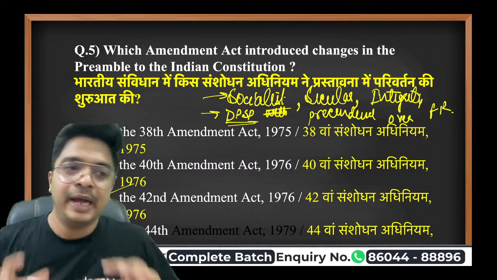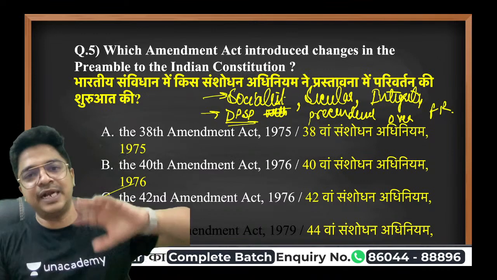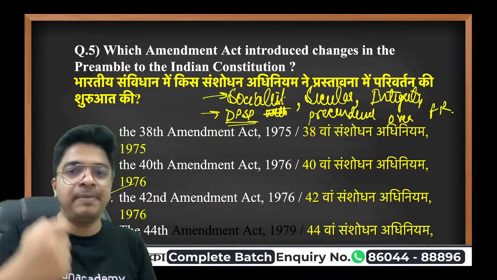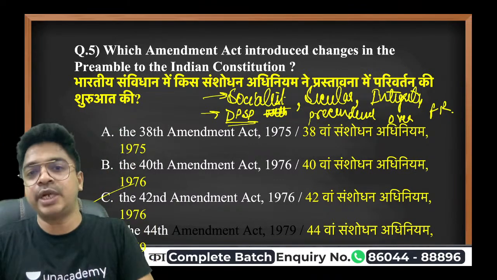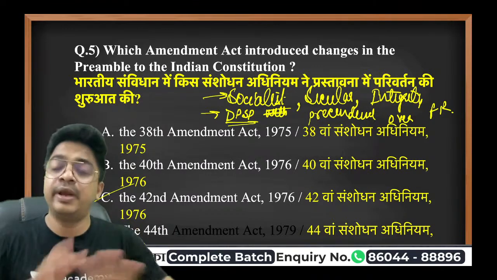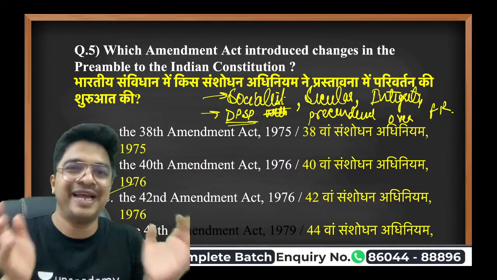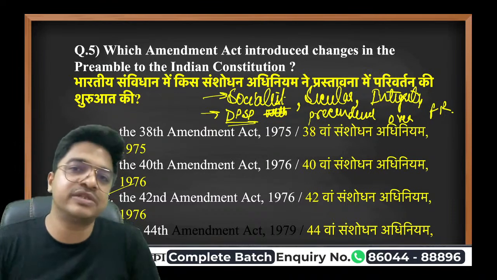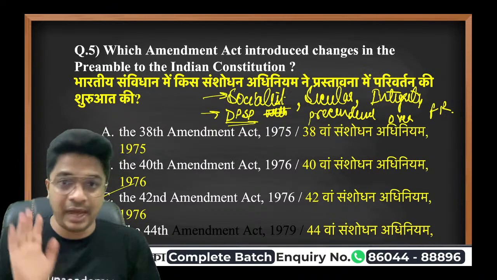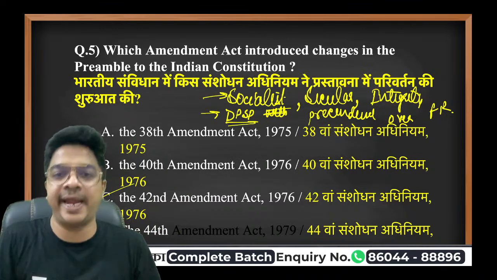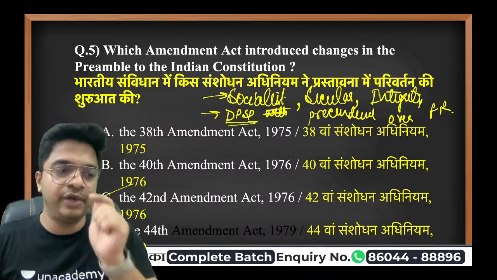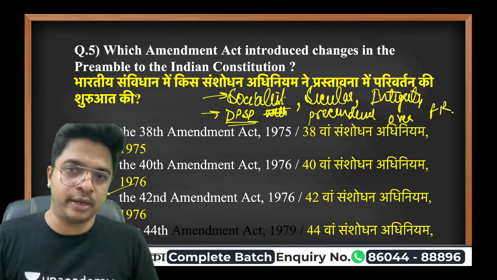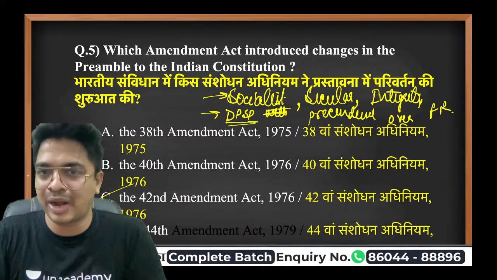Precedence over fundamental rights. Now, if there is a DPSP, Directive Principles of State Policy, and the government is implementing those DPSP, and in the process your fundamental right is being violated, it is perfectly fine. Let me take an example. There was the right to property, which was a fundamental article. As per the right to property, if it is a fundamental right, then obviously the government cannot divest you of your land, because it is a fundamental right to have your land, right?